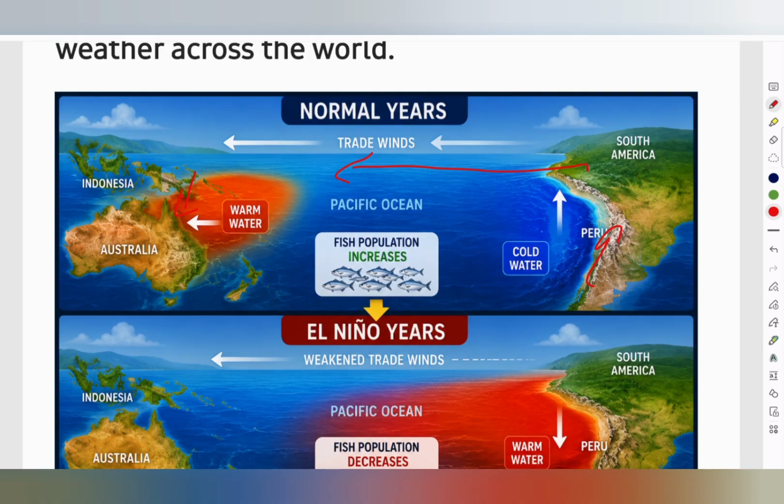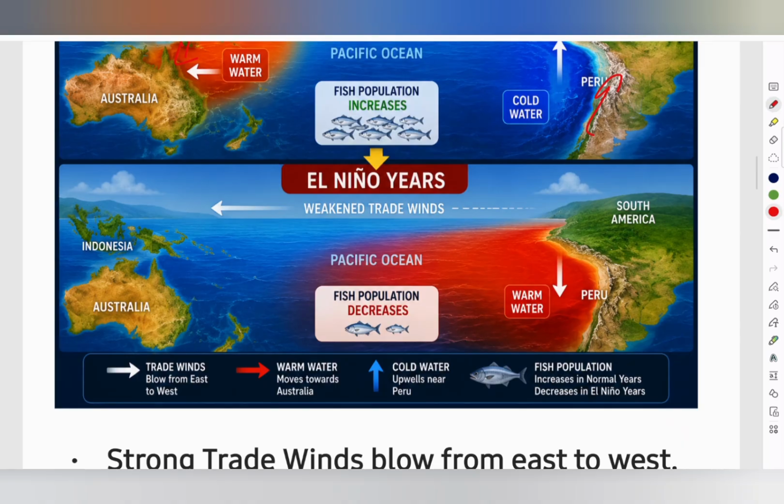But nature doesn't always remain the same, right? The trade winds start becoming weaker in El Nino years. Let's explain what El Nino is. El Nino is opposite to the normal condition we have discussed before. Every few years, the entire system begins to change. The trade winds start becoming weaker. The warm water begins to move away from Indonesia. The rainfall pattern changes. And this is exactly where the story of El Nino starts.